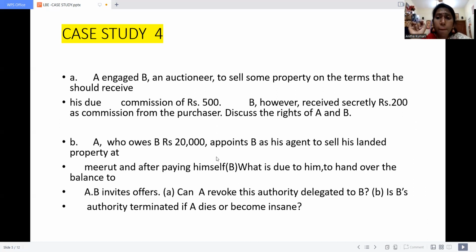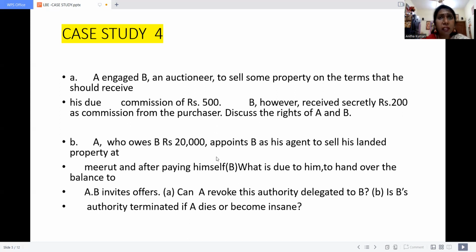But however, B received secretly 200. So what he does, he sold the particular product for more than the 500. That means he sold it for 700. He took a secret profit. He doesn't communicate this information to the principal. So discuss the rights of A and B.